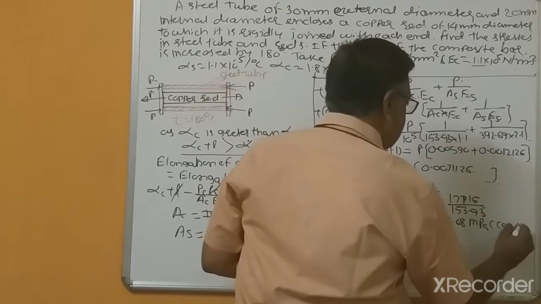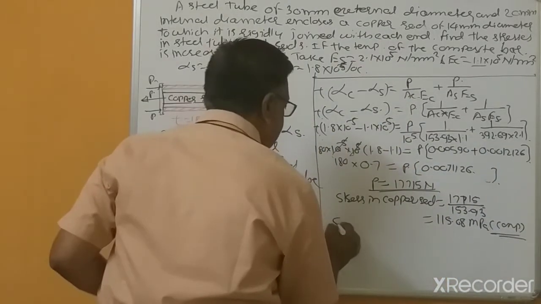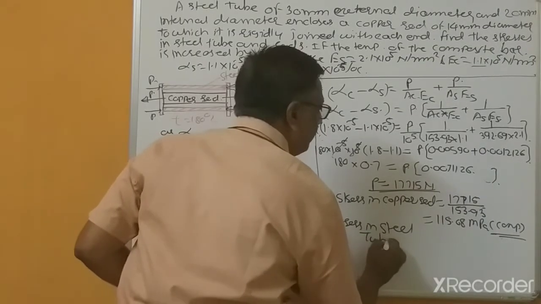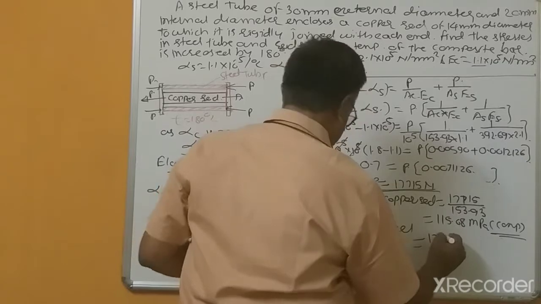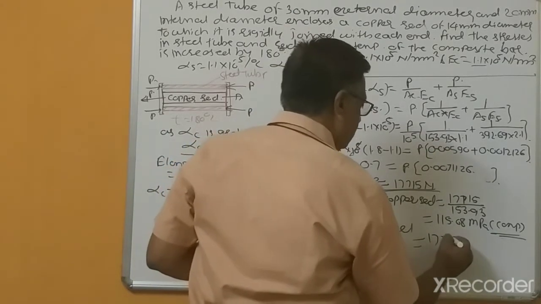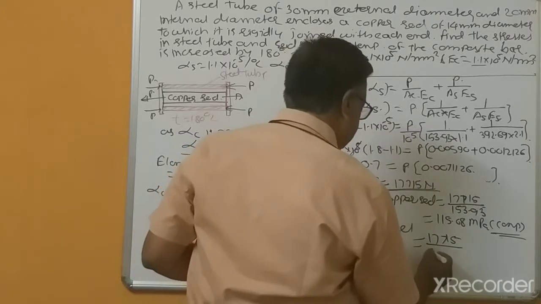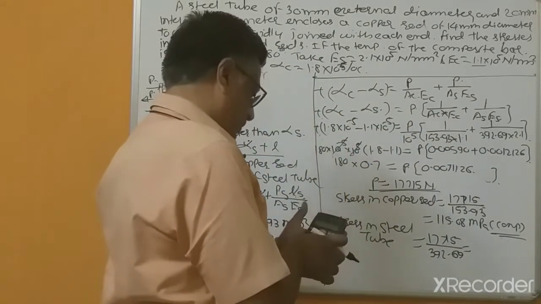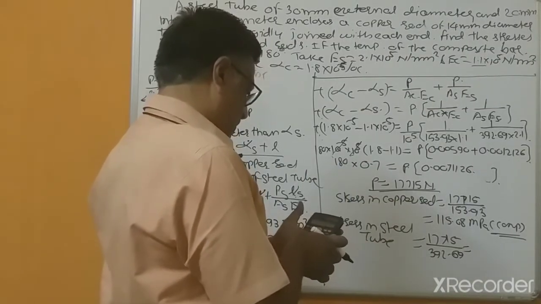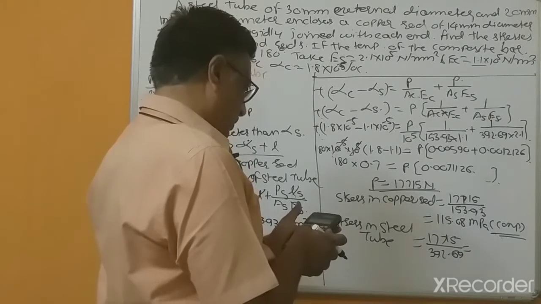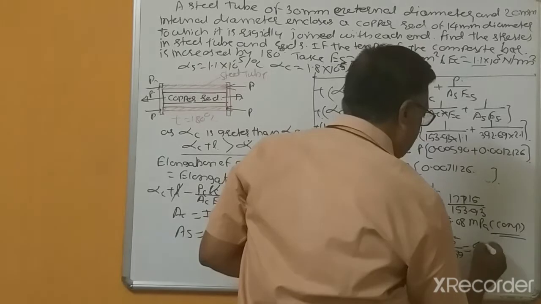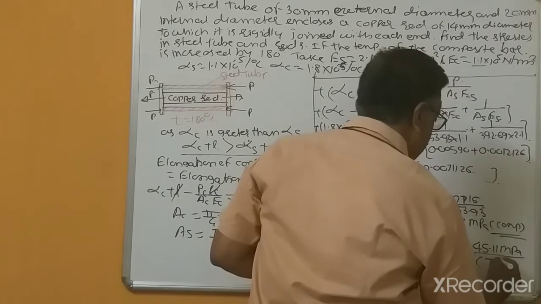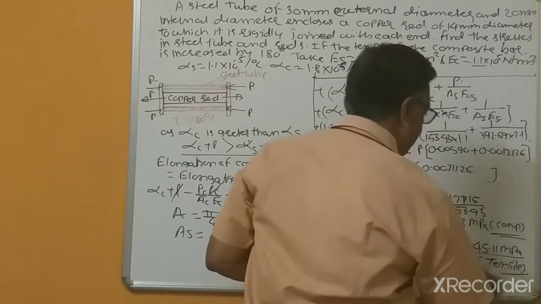And here this is also important: compressive. Stress in the steel tube equals again the force divided by the area, which is 45 megapascals, and the nature of the stress is tensile.